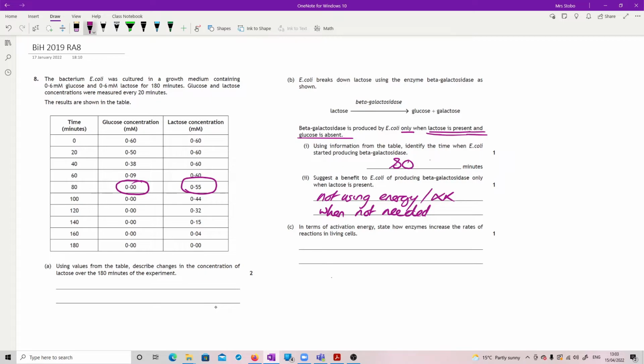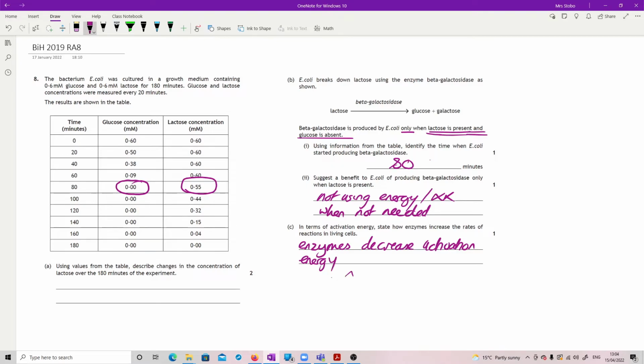In terms of activation energy, state how enzymes increase the rate of reaction in living cells. In terms of activation energy, enzymes decrease activation energy. So that's really all you can say.